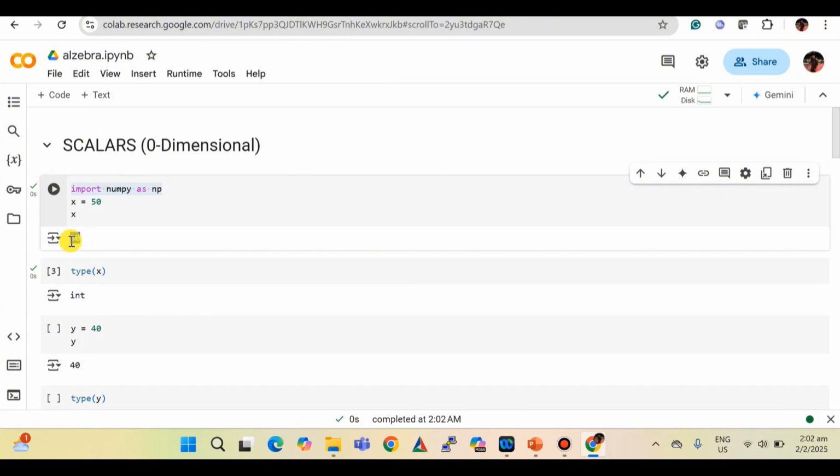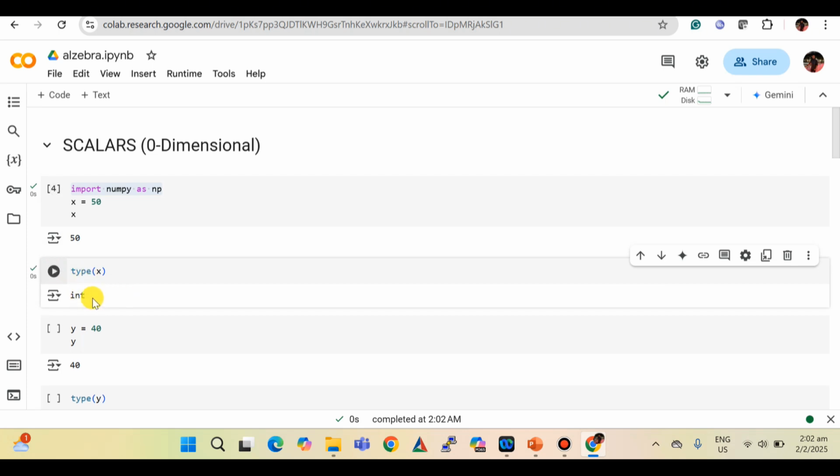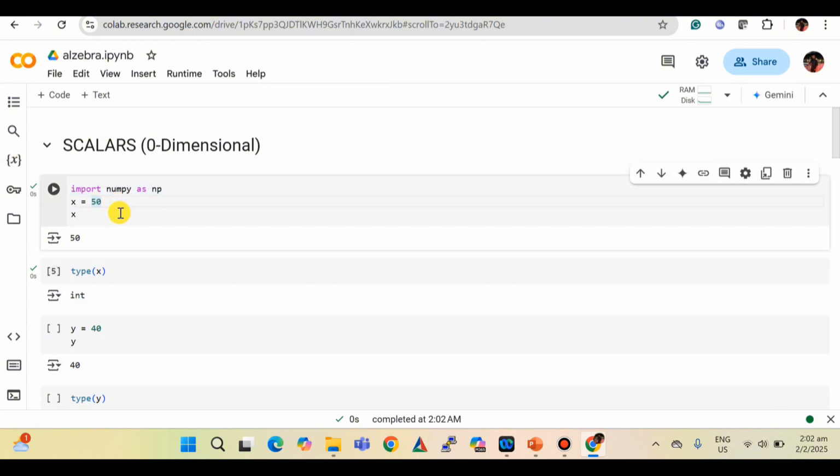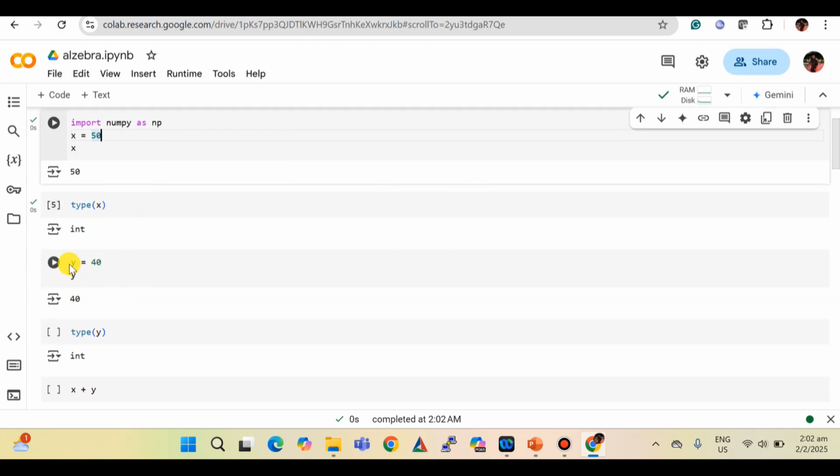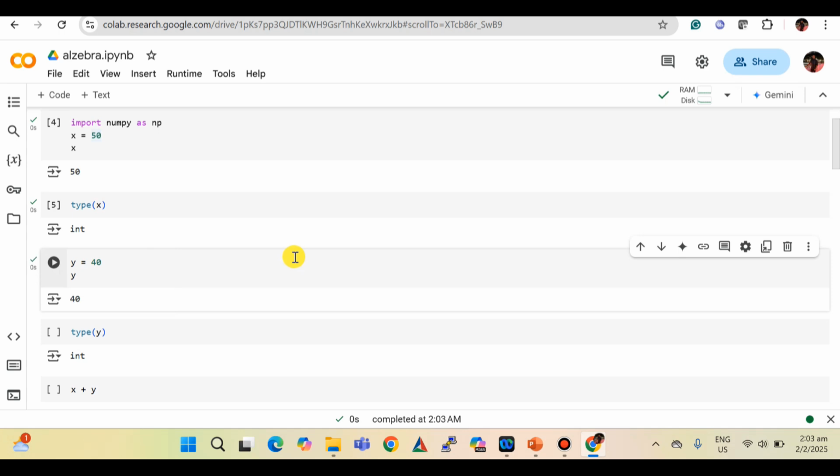So here we get the value of x, and we can also get its type. It's an integer, right? If we put a decimal like 50.0, we call it a float value. Here I am showing you a few basic operations.